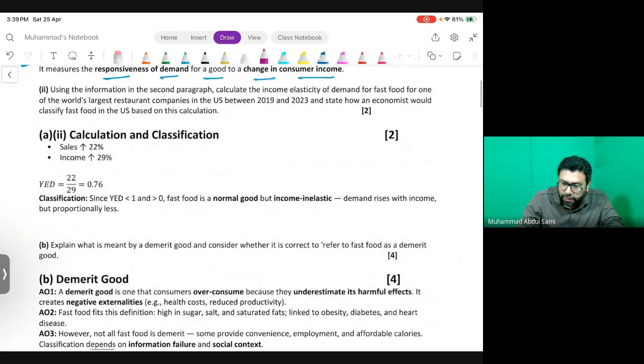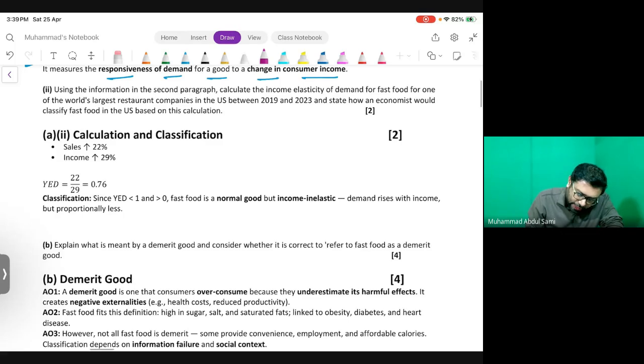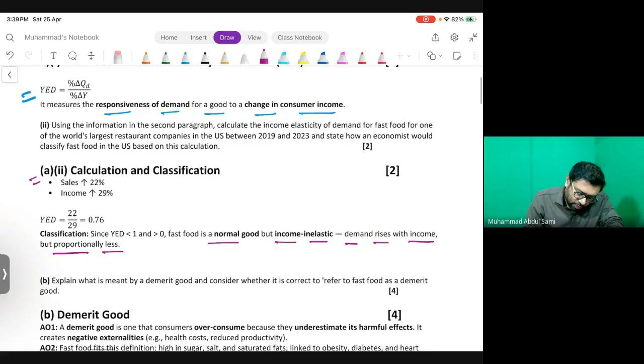Obviously, you have to comment on the question: since YED is less than 1 and greater than 0, fast food is a normal good, but income inelastic. So demand rises with income, but proportionately less. This should be the ideal answer, and that is how we have solved part 2.